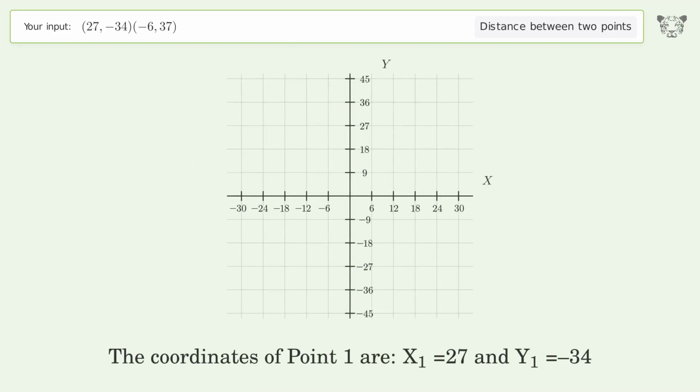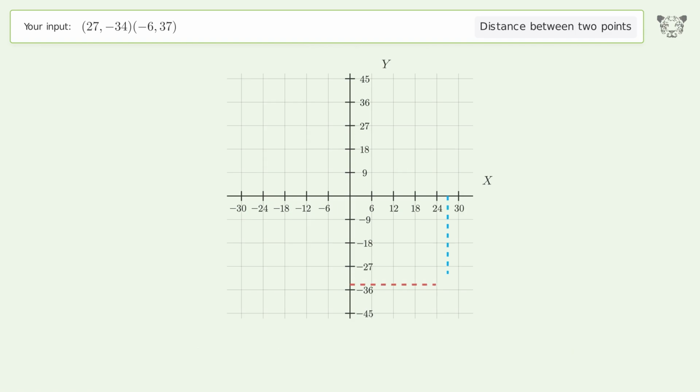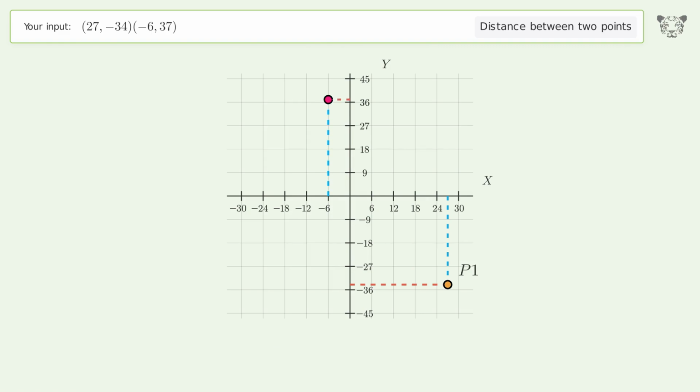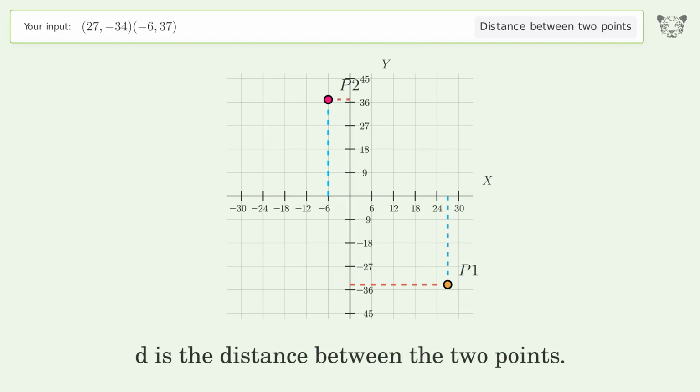The coordinates of point 1 are, x1 equals 27 and y1 equals negative 34. The coordinates of point 2 are, x2 equals negative 6 and y2 equals 37. D is the distance between the 2 points.